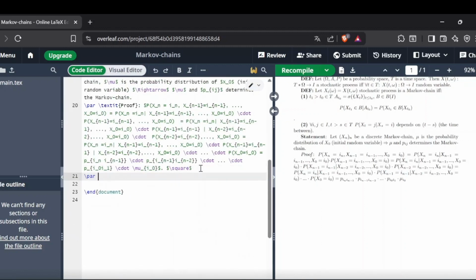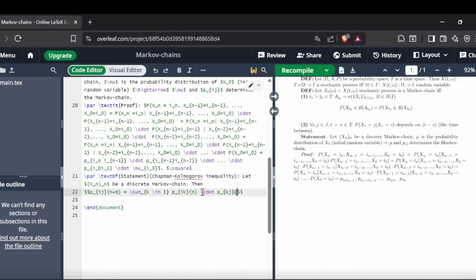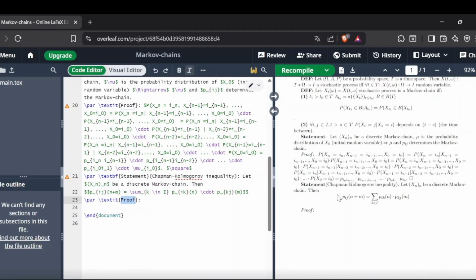The following statement, which we're going to prove, is an equality. Like in the previous statement, let X_n be a discrete Markov chain. Then the proof will be similar, just we will use an extra addition called the Bayes rule.